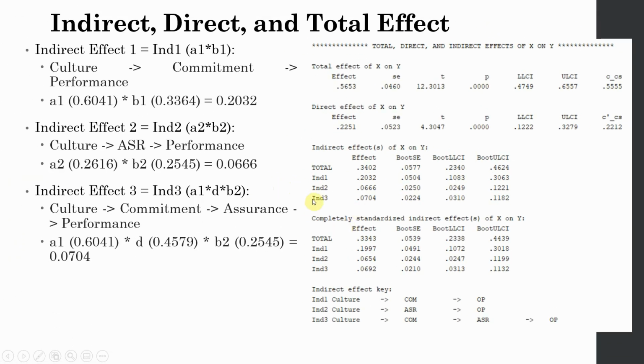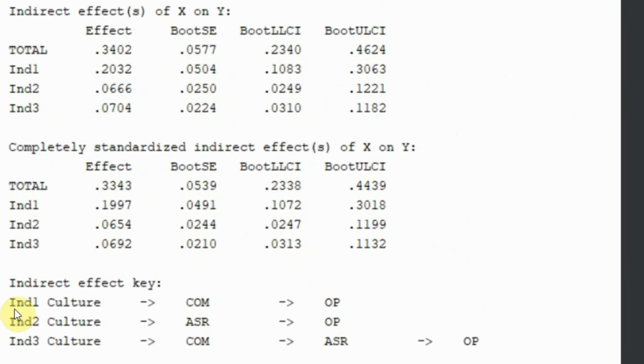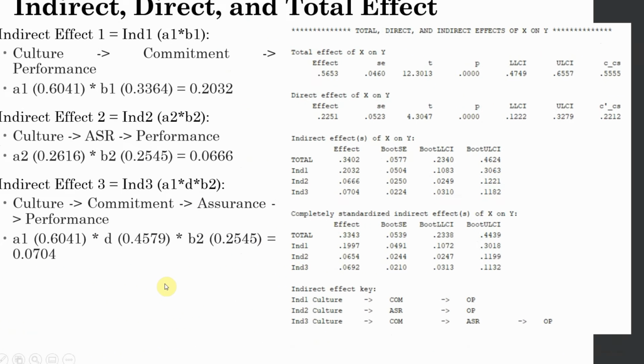And finally, this is what we are interested in, the indirect effect number 3, that is from culture to commitment to assurance to OP. This is the key for the indirect effects, IND1, IND2, IND3. Here it is, 1, 2, 3. In this case, your indirect effect from culture to performance through these two mediators is significant. Why? Because if you look here, the effect size is 0.0704, and the bootstrap standard error, if you divide the two, you get the t-value which is greater than 1.96 and there is no zero in between. So, your serial mediation hypothesis is supported.